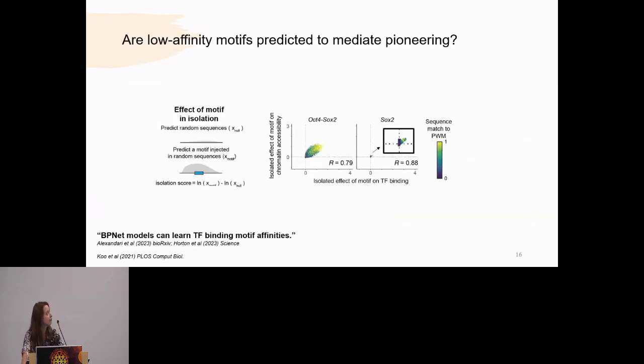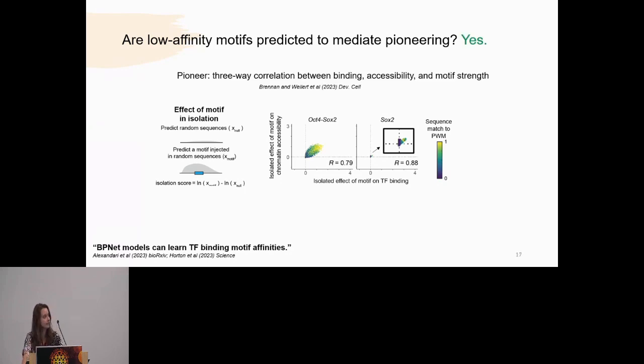After confirming that I could find low affinity motifs, I next wanted to ask whether the models thought they were predicted to mediate pioneering. People call these a lot of different things. I'm calling them isolation scores for the sake of colloquialism, but Peter Koo has coined them as global importance scores. We've previously called them marginalization scores, but they're essentially proxies, in an in silico environment, of whether it will have an effect on transcription factor binding. Here, we take all the unique motif sequences, we inject them into random in silico sequences and measure the log fold change effect either on the binding model on the x-axis of these scatter plots or on the accessibility model on the y-axis of these scatter plots.